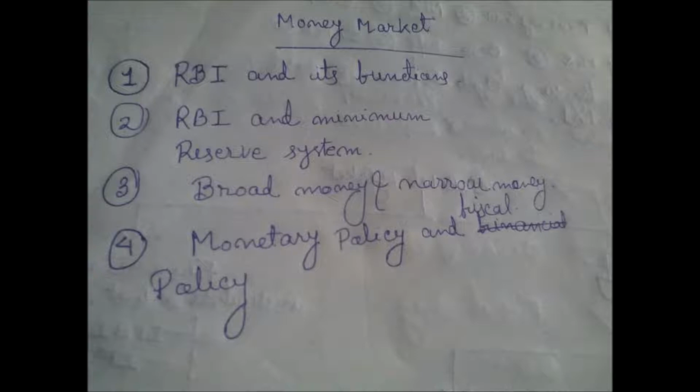What is the minimum reserve system? What are the different functions of RBI? What is the distinction between broad money and narrow money? There are different terms: M1, M2, M3, M4. Which one is broad money? Which one is narrow money? Why is it broad money? Why is it narrow money? In economy, you always have to ask the question why.